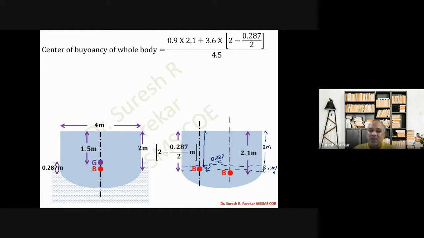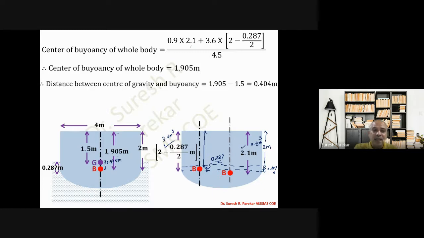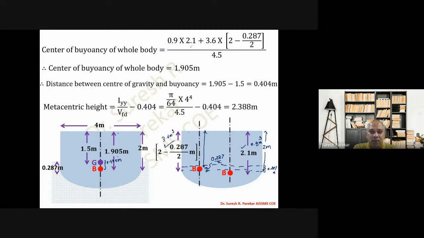Then we find the center of buoyancy of the whole body. Again, we have B, found by summation of A x bar upon summation of A. So 0.9 into 2.1, taking moment about the top, plus 3.6 into (2 minus 0.287 by 2). We know the displaced water for this is 0.9 meter cube, and for this it is 3.6 meter cube. From this we calculate the center of buoyancy of the whole body, which is 1.905 meter from the top. Once I know this value, I can find the distance between B and G, which is 0.405 meters.